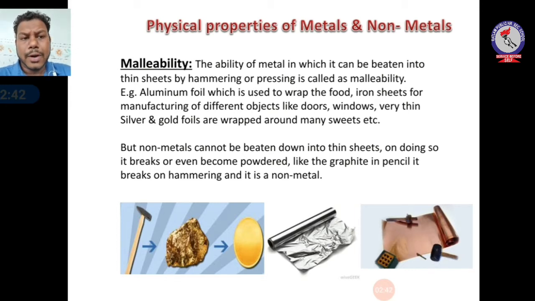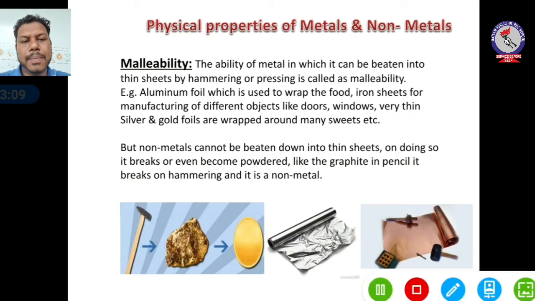The graphite in the pencil which you use to write is black in color. If you hammer it, it will break because it is a non-metal. In the first diagram you can see a gold piece which is hammered and drawn into a coin, a thin sheet. In the second diagram you can see aluminium foil by which food is wrapped, and the third one is copper foil. The copper is hammered or pressed, so it becomes a thin metal sheet. This property is known as malleability.